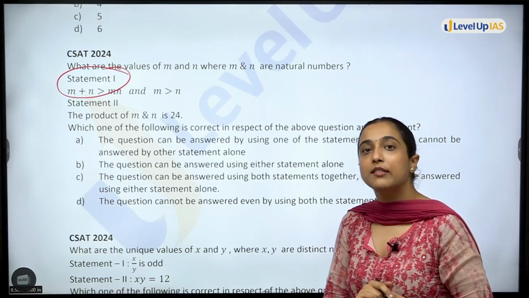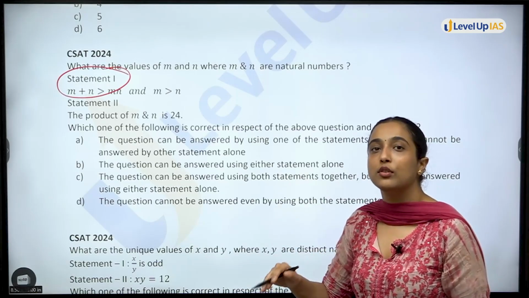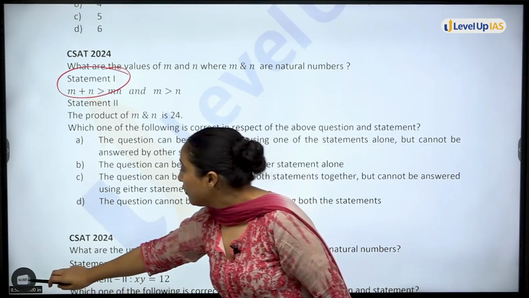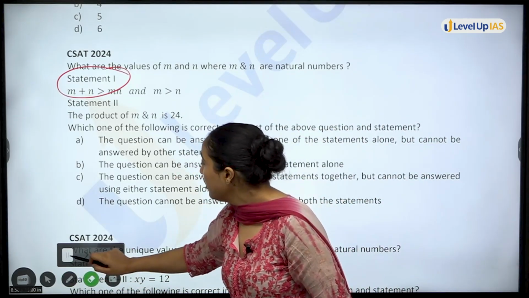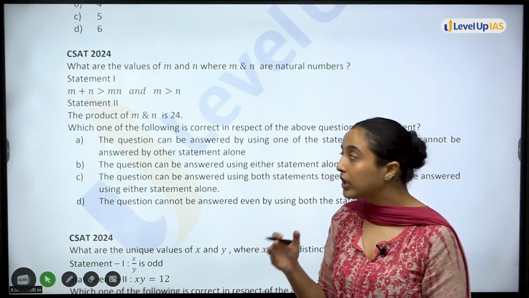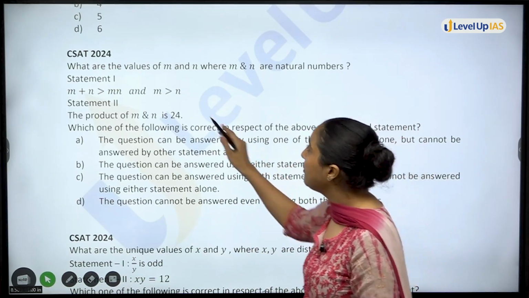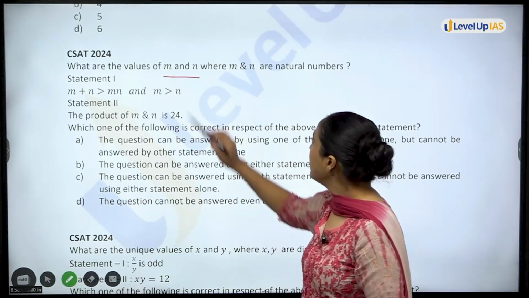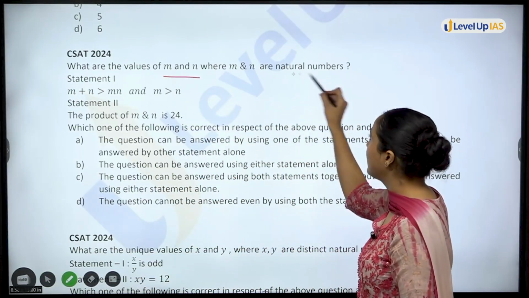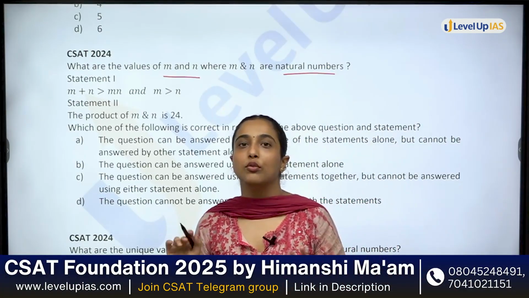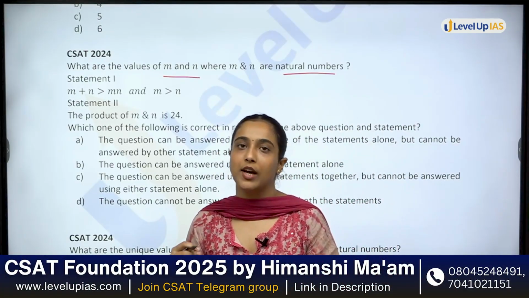That is why we were saying that in aptitude, reasoning and aptitude are also being mixed. This is one of the questions like that. So first of all, we understand what the statement of the question is. What are the values of m and n, where m and n are natural numbers? The question is asking you to tell the value of m and n. What is the value of m? What is the value of n?